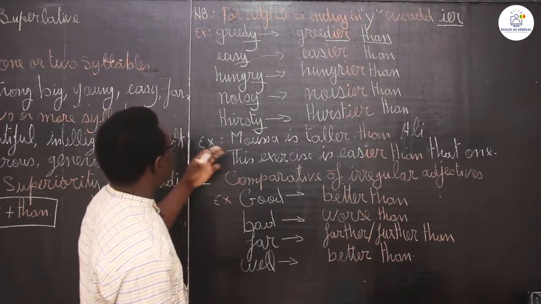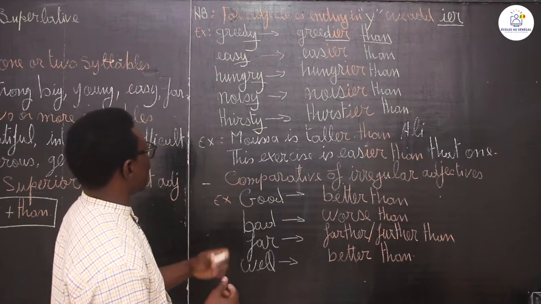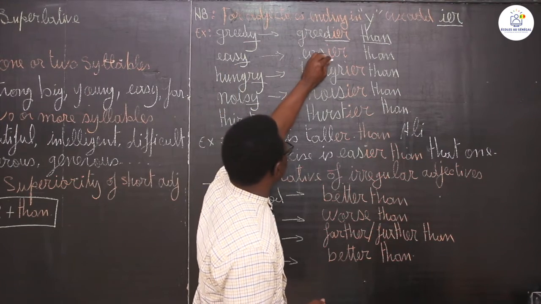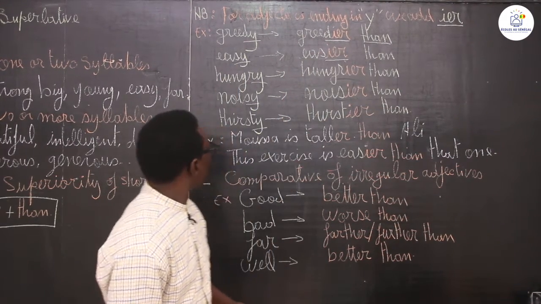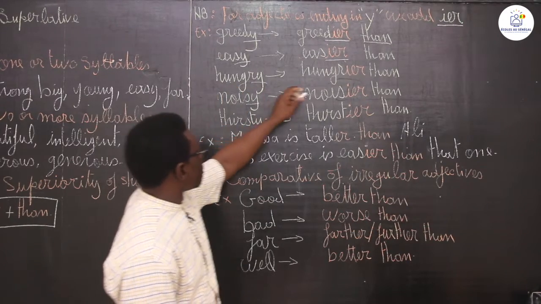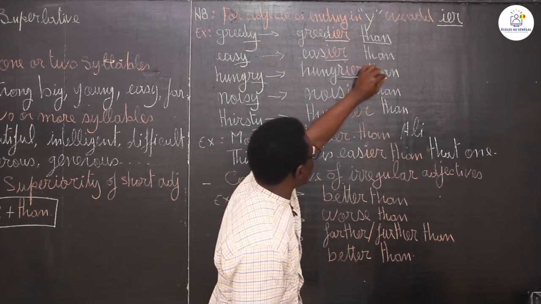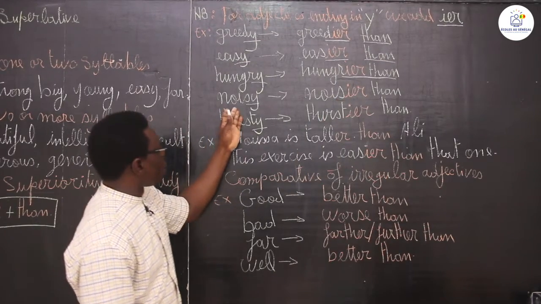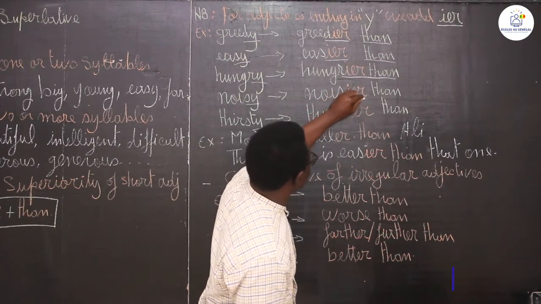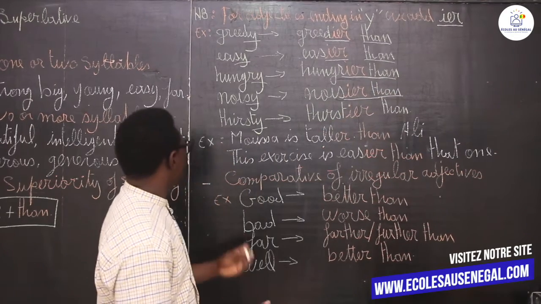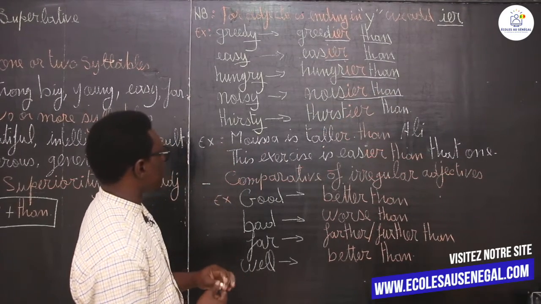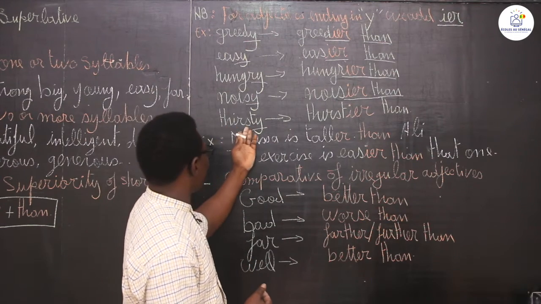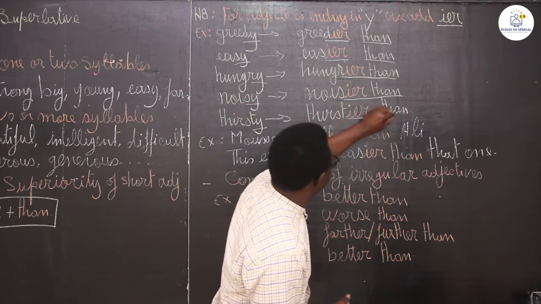Greedy is someone who eats a lot. You have easy and easier than. You have hungry, you say hungrier than. Never forget about than. Noisy, you say noisier than. Thirsty, if you feel like drinking, you say I'm thirsty, and the comparative is thirstier than.